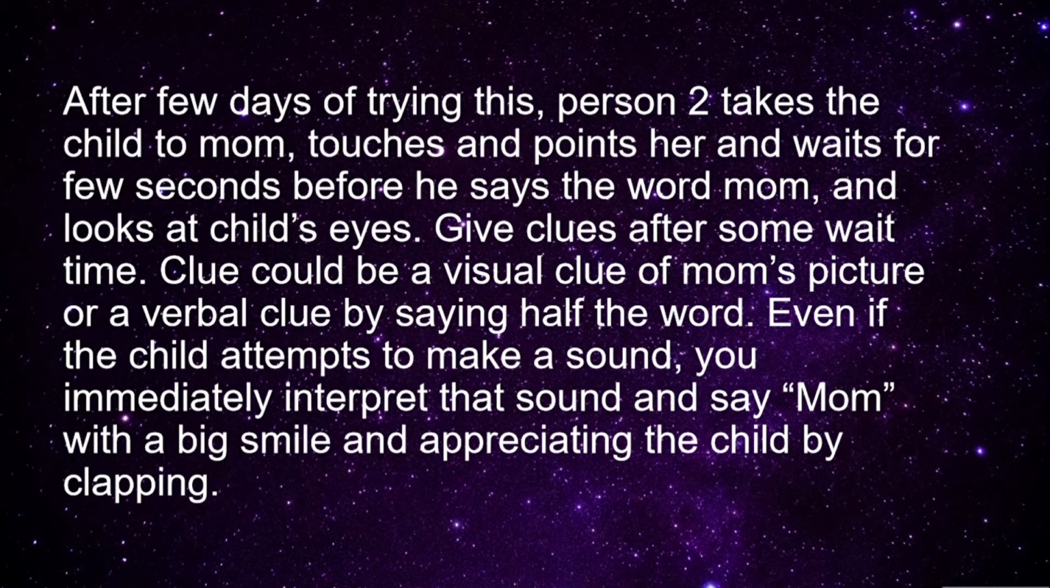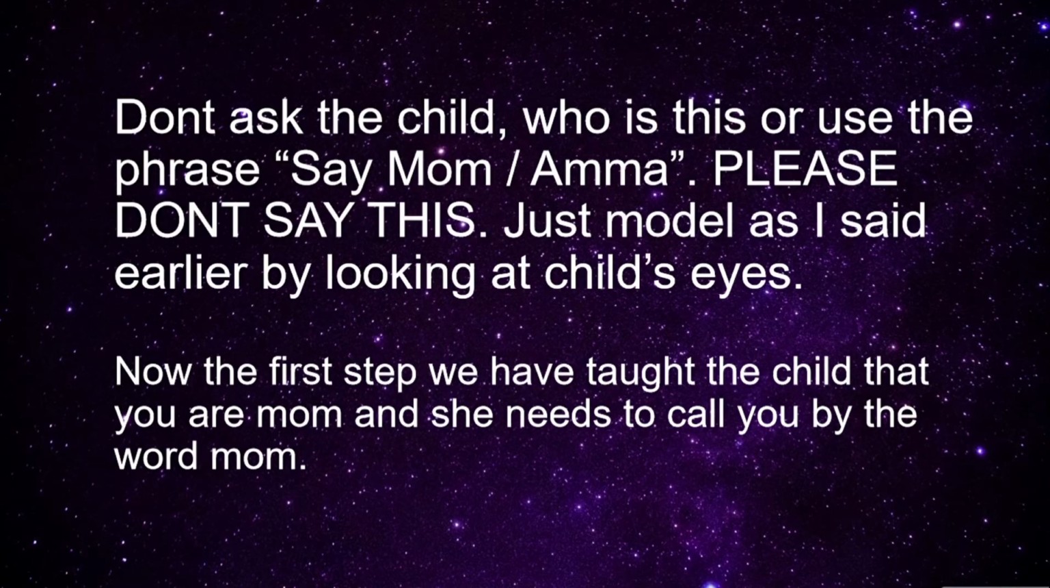After a few days of trying this, person 2 takes the child to mom, touches and points to her, and waits for a few seconds before saying the word mom and looking at the child's eye. Give a clue after some waiting time. The clue could be a visual clue of mom's picture or a verbal clue by saying half the word. Even if the child attempts to make a sound, you immediately interpret the word and say mom with a big smile and appreciate the child by clapping.